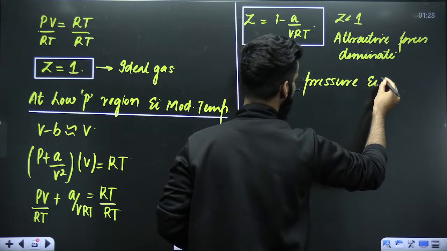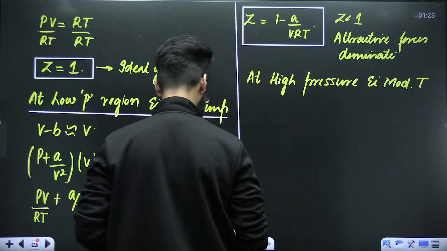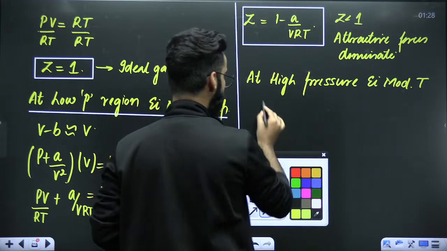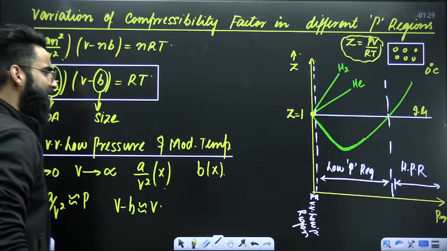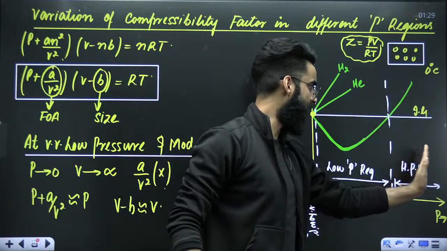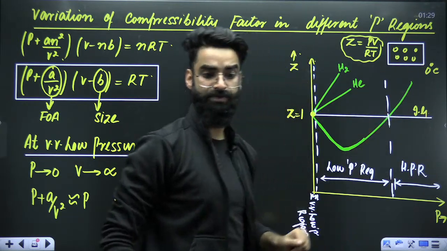At high pressure and moderate temperature. You tell me, at high pressure, which forces are dominating, in short. When you talk about high pressure, the graph is above the Z equal to one line. So repulsive forces are dominating.